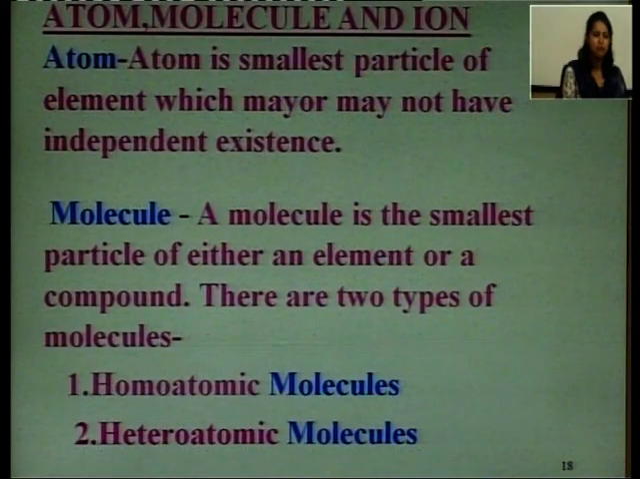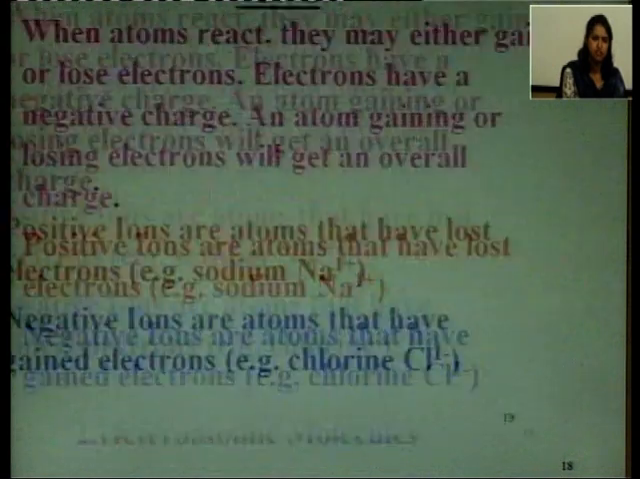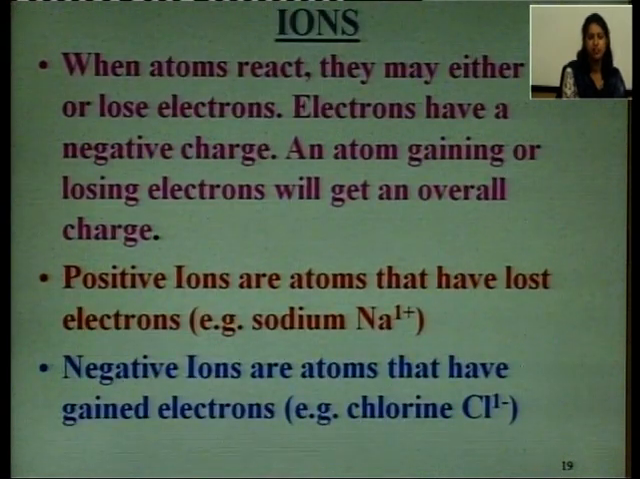So, there are two types of molecules. One is homoatomic, second one is heteroatomic. Homoatomic molecules have the same atoms present in the molecule. So, what are heteroatomic molecules? They have different atoms in their molecules. Then we are coming to the point of what ions are. I have explained what atoms are, then I explained what molecules are, then I am going to discuss what ions are.